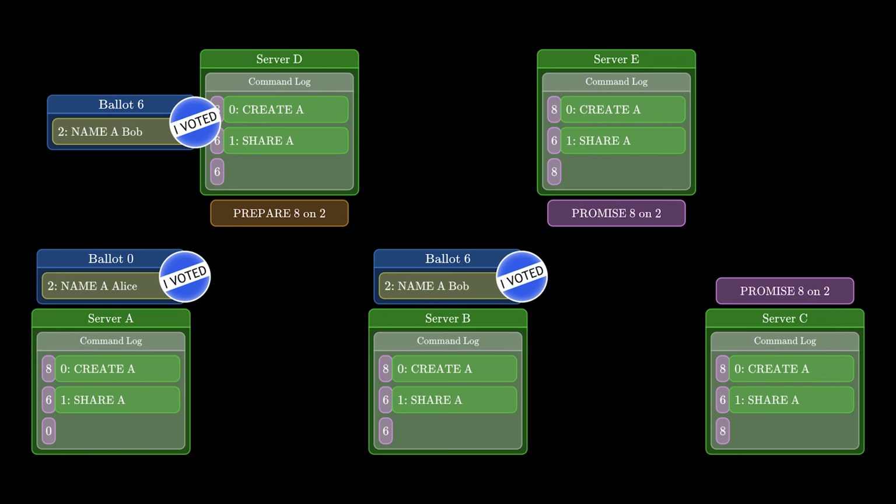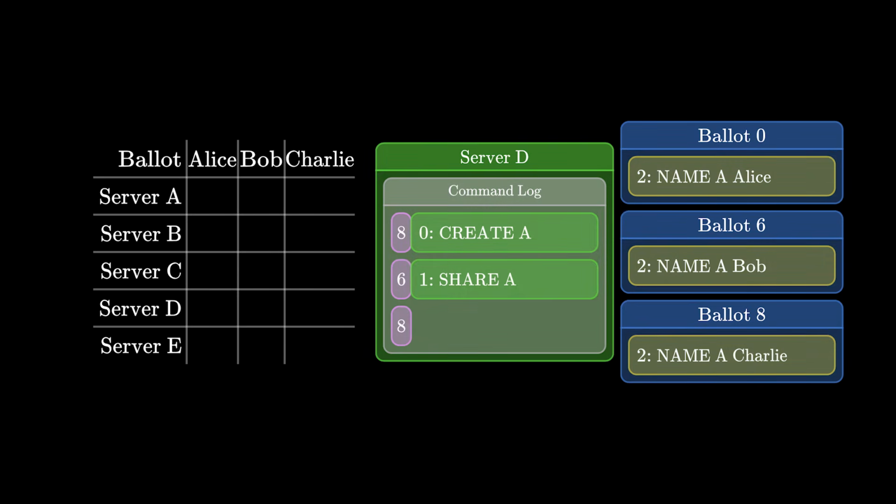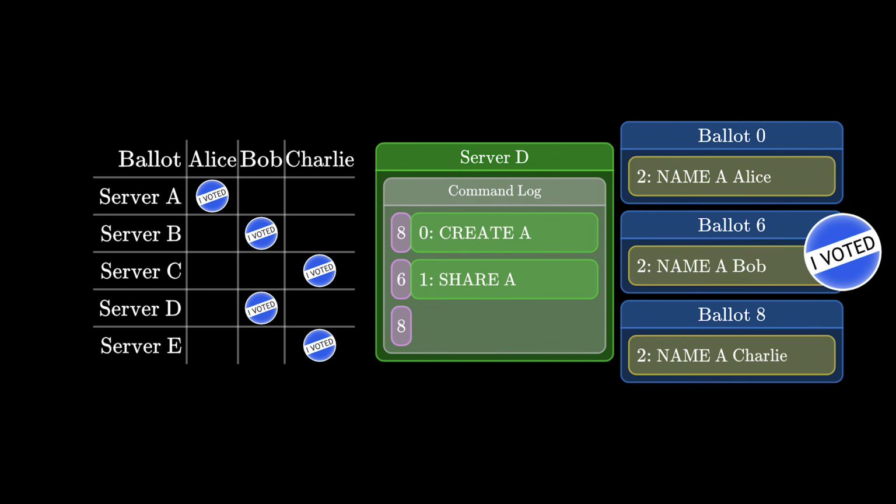If we maintain the safety rule that acceptors should not vote on multiple ballots for the same slot, then it is now impossible for any ballot to ever achieve a quorum on slot 2. Server D can't vote again. The system is stuck forever. But let's entertain a different idea. Making the acceptors only vote once is misguided.